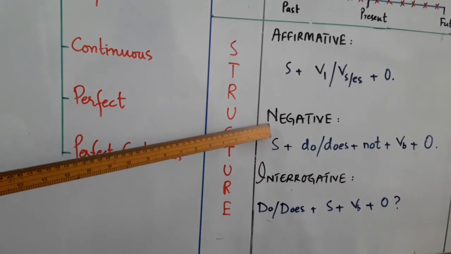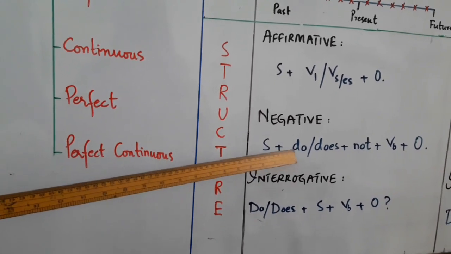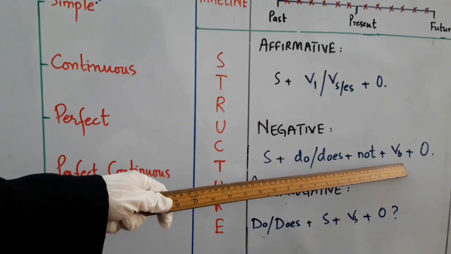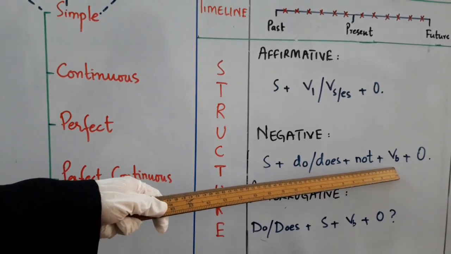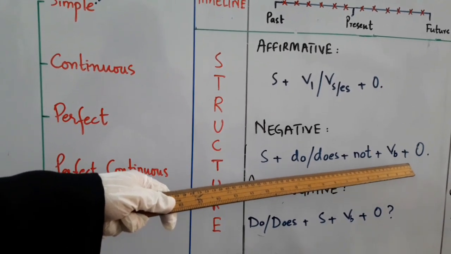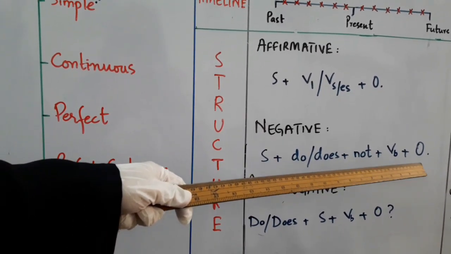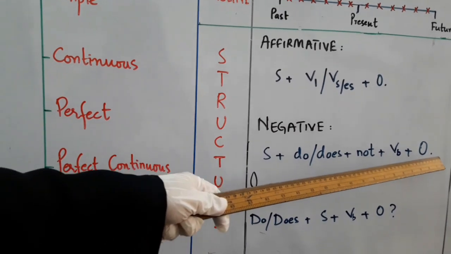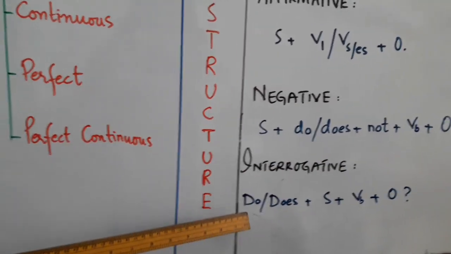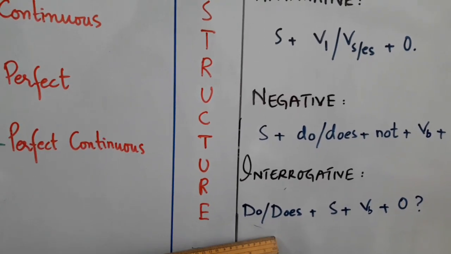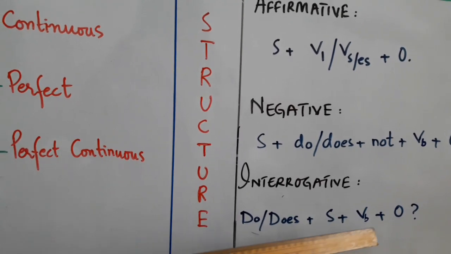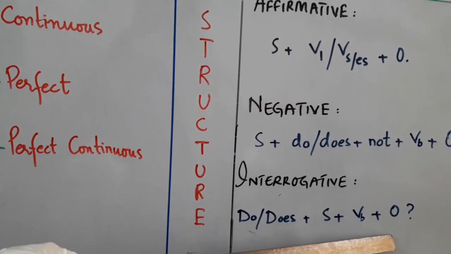The structure of negative sentences: subject plus do or does, then not, then base form of verb. Base form of verb means that we cannot change it or add s or es with the verb. And then object. The structure of interrogative sentences: we have to use auxiliary or helping verb first before subject, and then subject, then base form of verb, and then object.